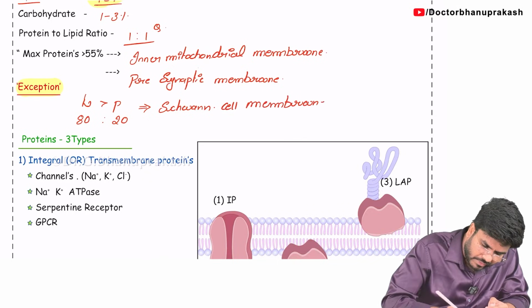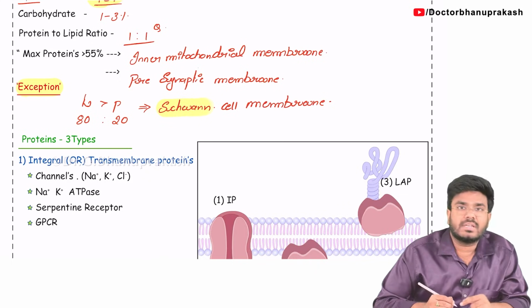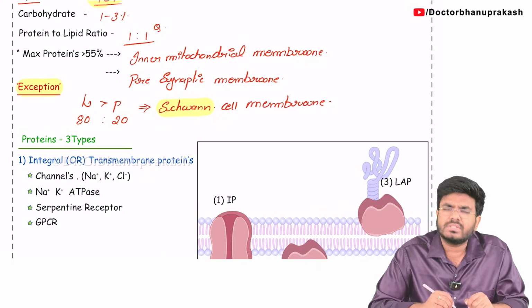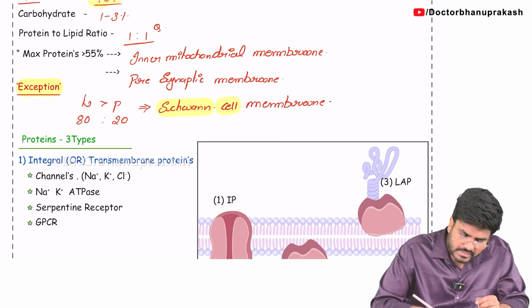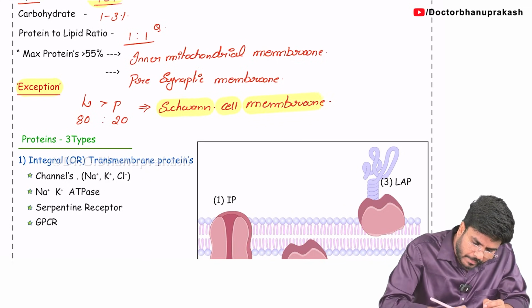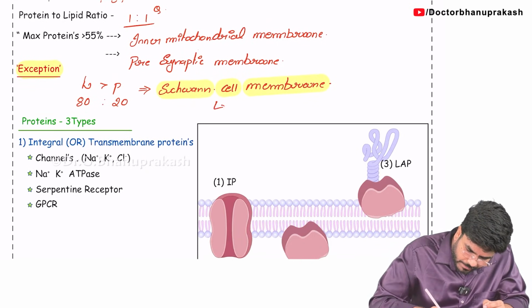Now students will start to have a doubt. Sir, what exactly is this Schwann cell? If you are especially a first year student, you will have a doubt. See, the Schwann cells will form myelination. They will form what? Myelination.